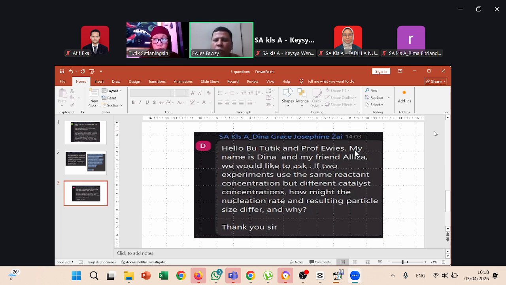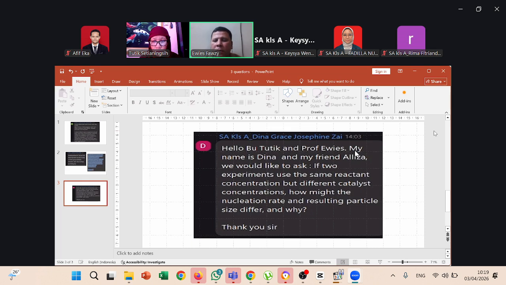Okay, if you use the same catalyst with different concentration, you will afford a higher reaction rate, nucleation rate, in the high concentration and a low nucleation rate in the low concentration.